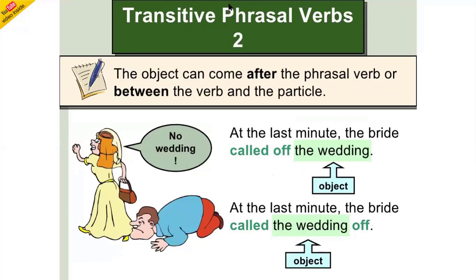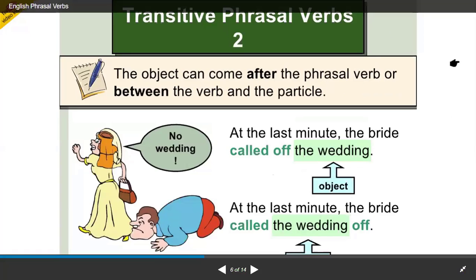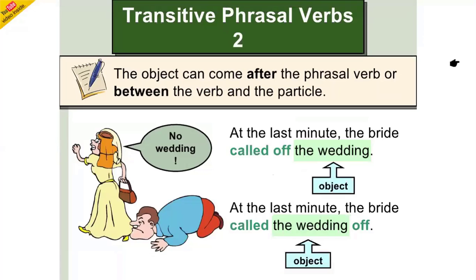Okay, so now see, transitive phrasal verbs. The object can come after the phrasal verb or between the verb and the particle. Again we have nouns here. At the last minute, the bride called off the wedding. Another sentence: at the last minute, the bride called the wedding off.